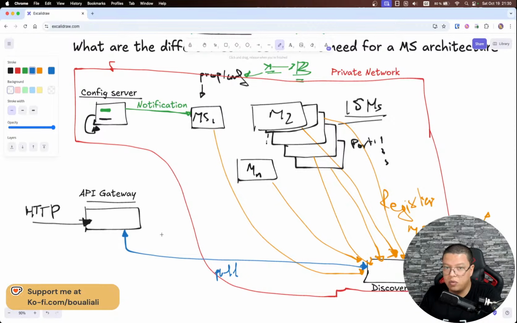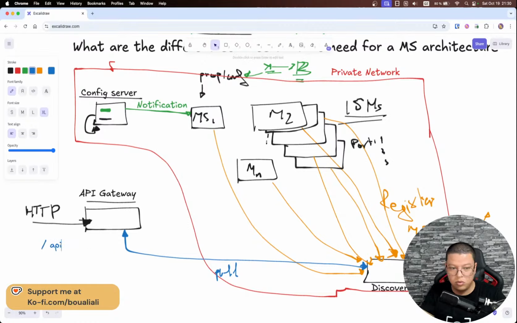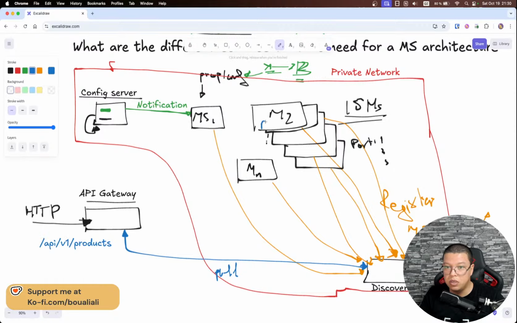For example, just an example, if I want to go to /api/v1/products to retrieve the list of products, and let's say this microservice 2 is the product microservice. Assuming that we have a lot of load on this microservice 2, that's why we scaled this application.